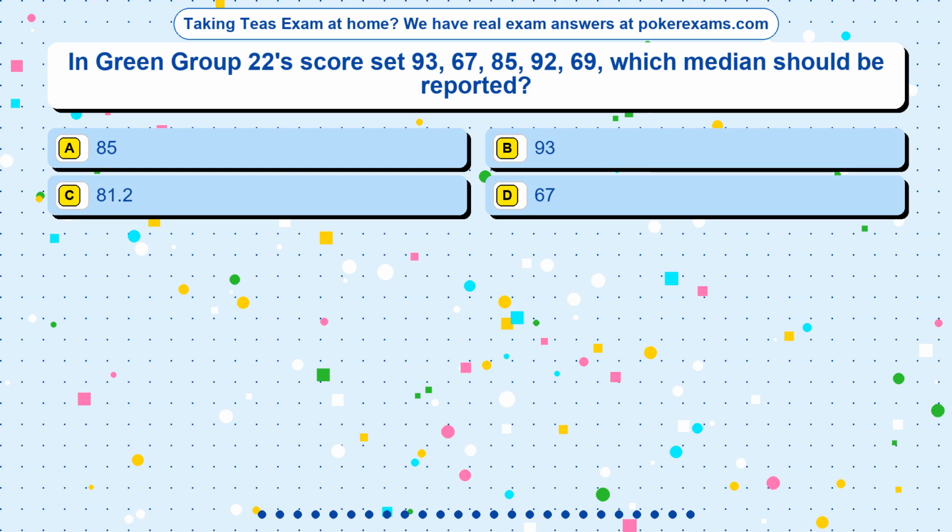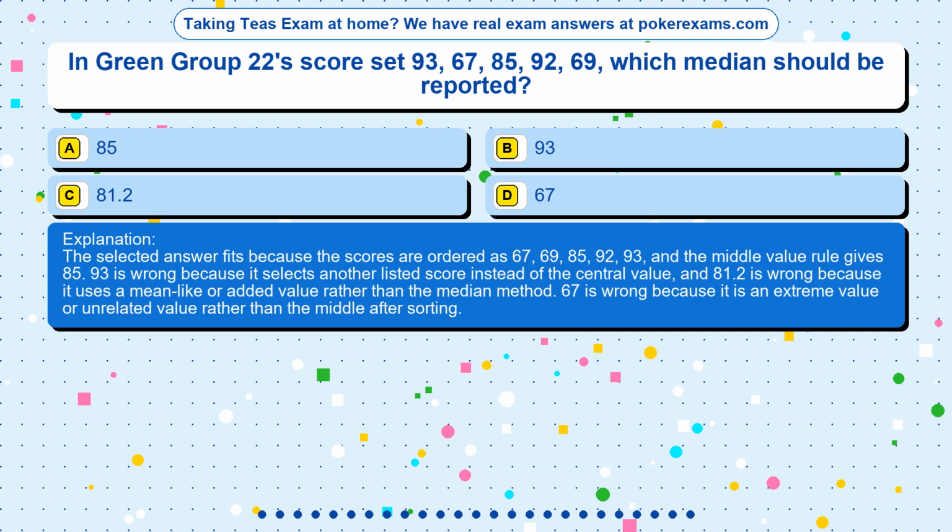The correct answer is option. The selected answer fits because the scores are ordered as 67, 69, 85, 92, 93, and the middle value rule gives 85. 93 is wrong because it selects another listed score instead of the central value, and 81.2 is wrong because it uses a mean-like or added value rather than the median method. 67 is wrong because it is an extreme value or unrelated value rather than the middle after sorting.